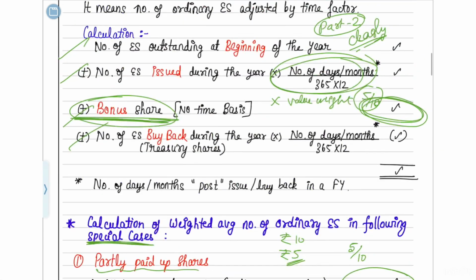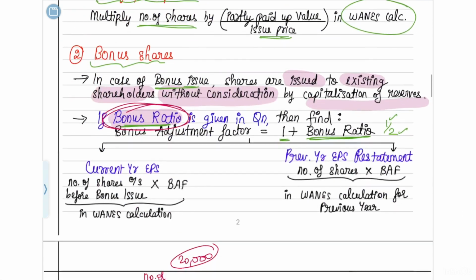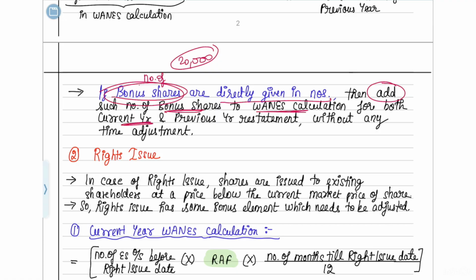So in the variance calculation, you can directly add it. This you have to do in the current year also, and this you have to do in the previous year restatement also. But here you do not consider any time adjustment. Please don't consider any time adjustment for this. Assume that it was issued at the start of the year itself.